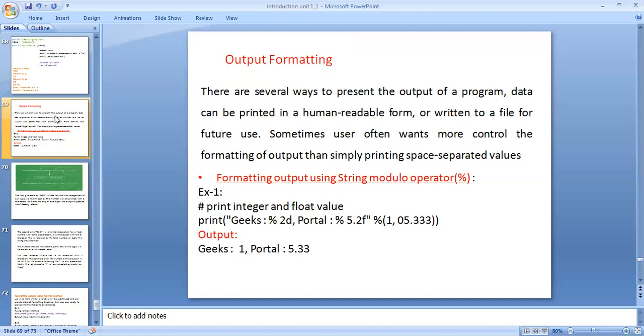Formatting of output using the string modulo operator, percentage. Percentage is also called modulo.